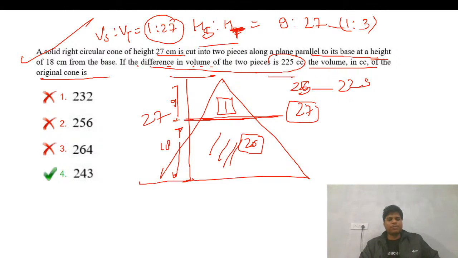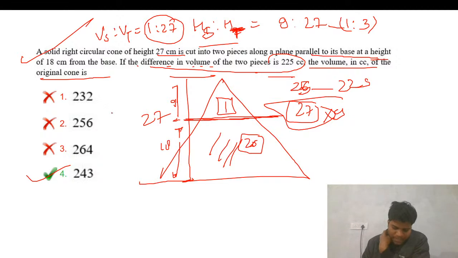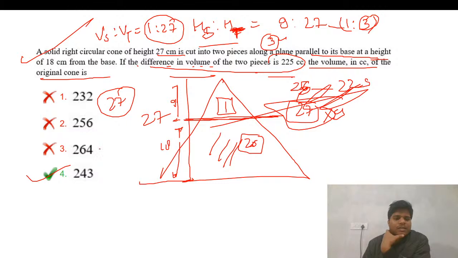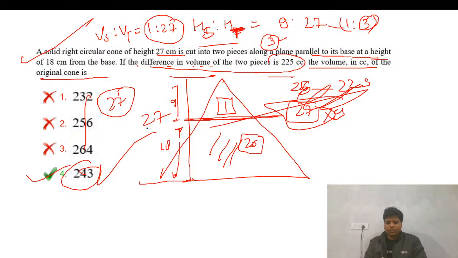So I think this question can be marked with the options also. 25 into 9, so 27 into 9 will be the answer. 27 into 9, 243. Just check one thing: can this question be solved with the help of these options? Once we got this is 3, that is 27, so the answer must be a multiple of 27. Instead of doing any calculation, there is only one option that is a multiple of 27. So this is the right answer. Simple. Instead of doing any calculation, we can mark this way also.